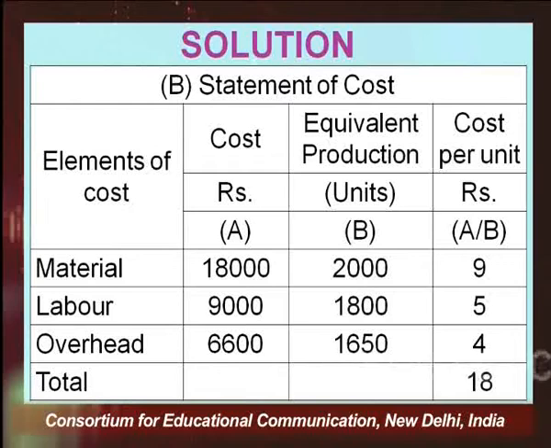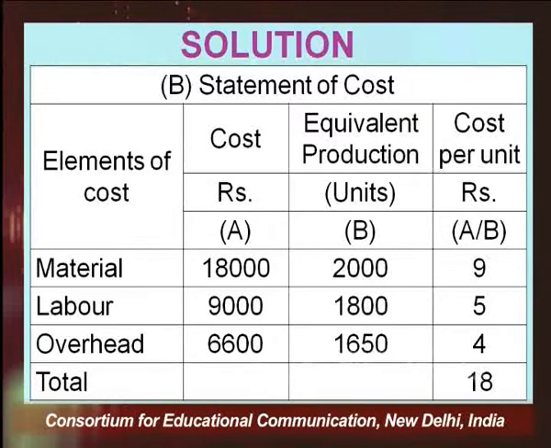Right? Now we have calculated cost per unit, that is A divided by B. Total cost on account of material is 18,000. The units of equivalent production is 2000. So 18,000 divided by 2000 comes to be rupees 9 per unit. In terms of labor, it is 9,000 and equivalent production is 1800, so it comes to be 5 rupees per unit.